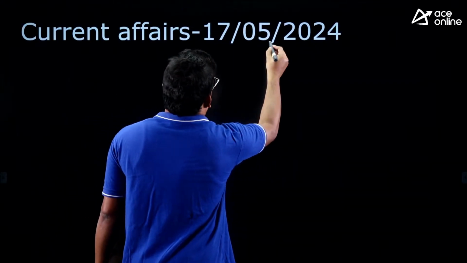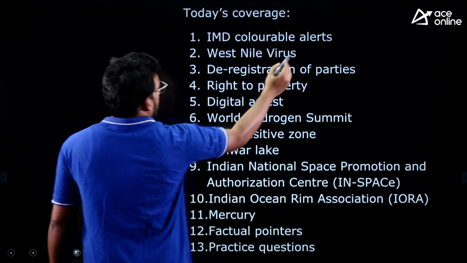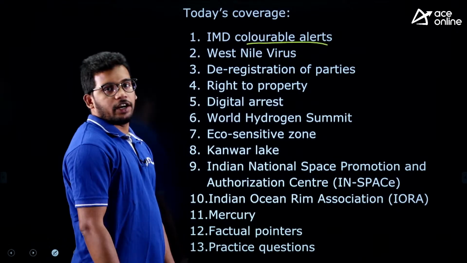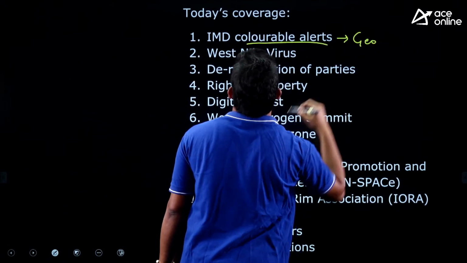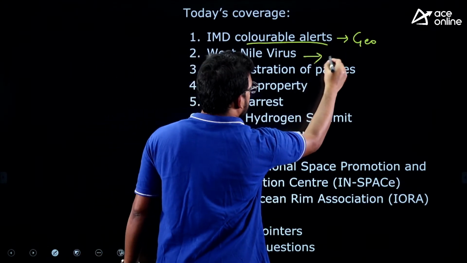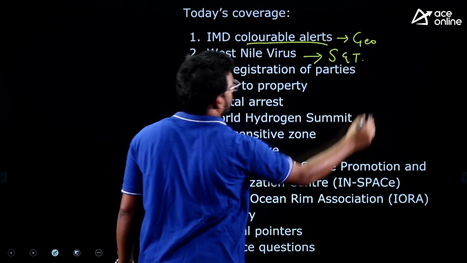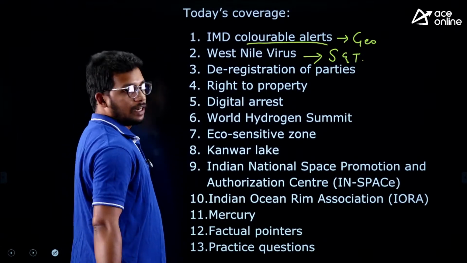First one, IMD colorable alerts. This is the article related to weather forecasting, so it can be part of geography. Then West Nile virus, again it was there in news. We have discussed this a week or 10 days before. This is part of science and technology as part of diseases.